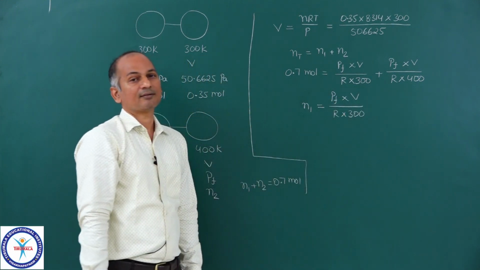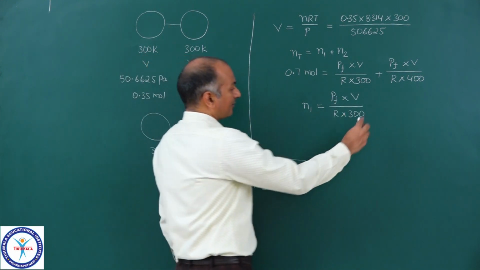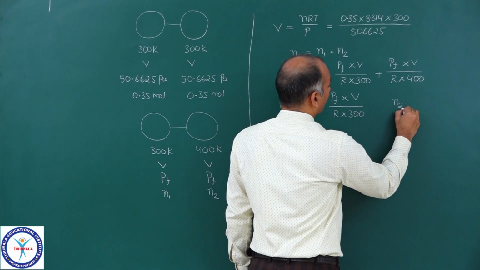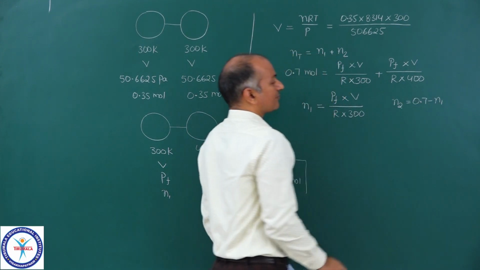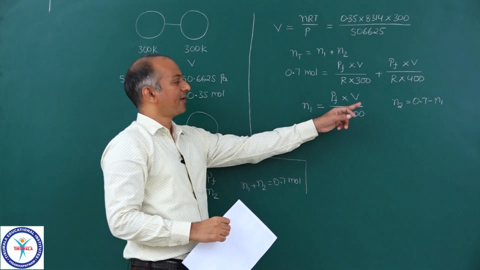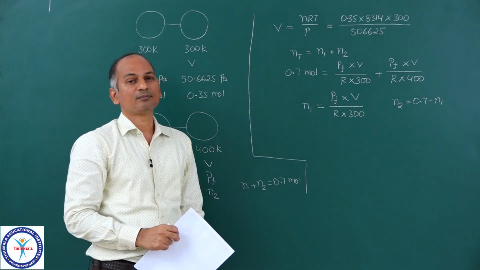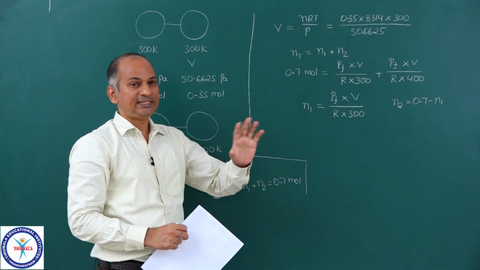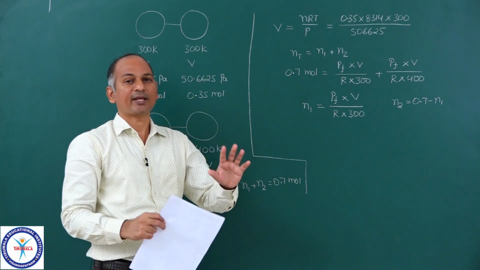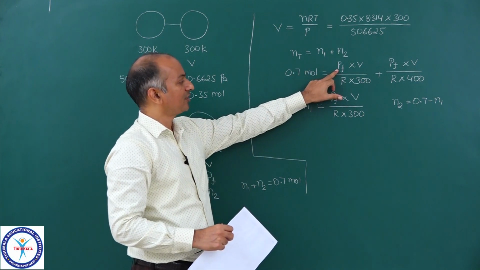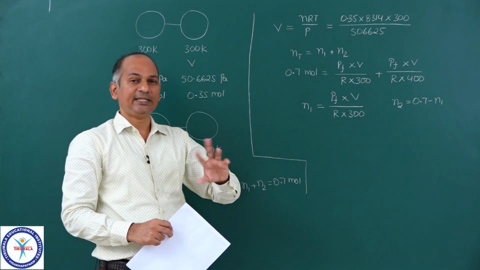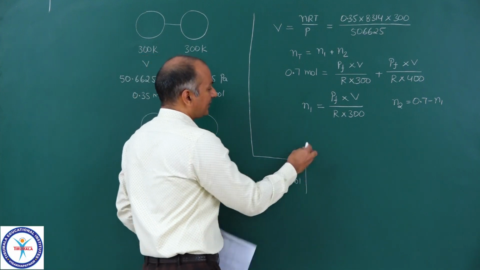Now we can get number of moles here, and N2 is equal to 0.7 minus N1. So from this you will get N1, and from that you will get N2. Actually number of moles in each vessel you can calculate in another way, once you get the final pressure.